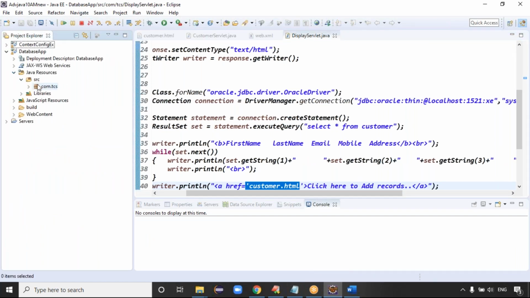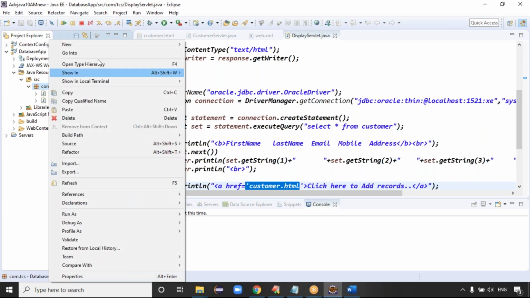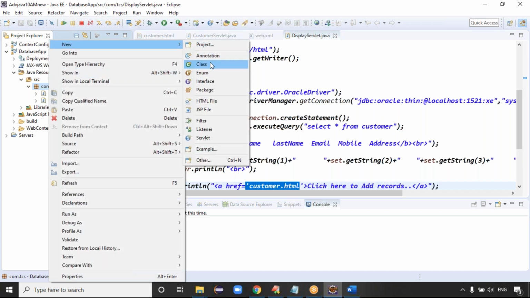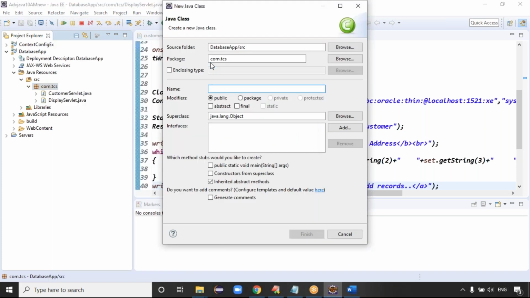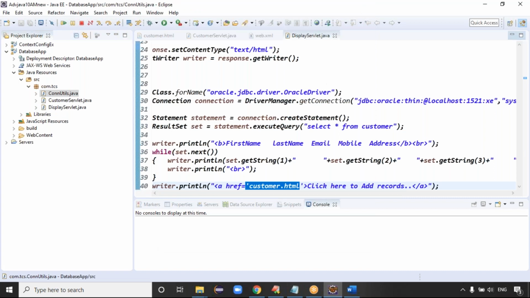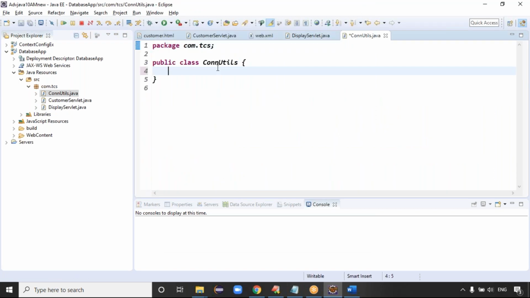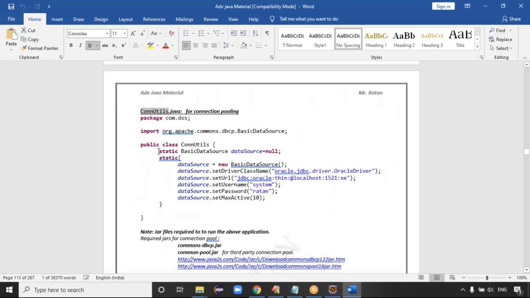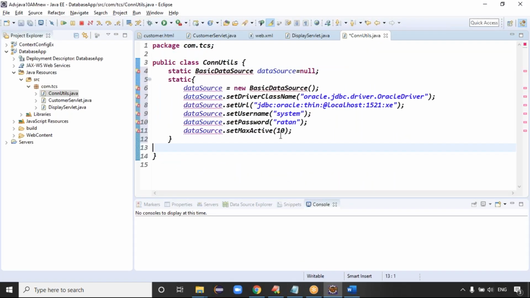Under Java resources, src, com.tcs, display and customers already exist. Next, take a normal Java class, guys, not the solid one. In the normal Java class ConnectionUtils, I am writing the connection pooling logic. Can I take a static block now? If I take the static block, it is loaded during class loading itself, right?